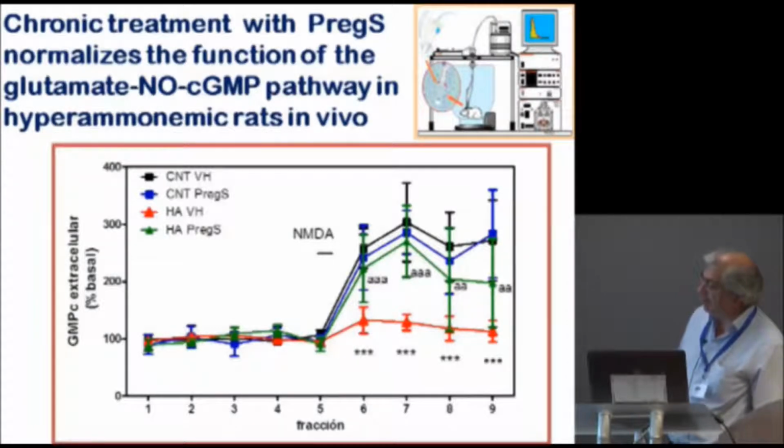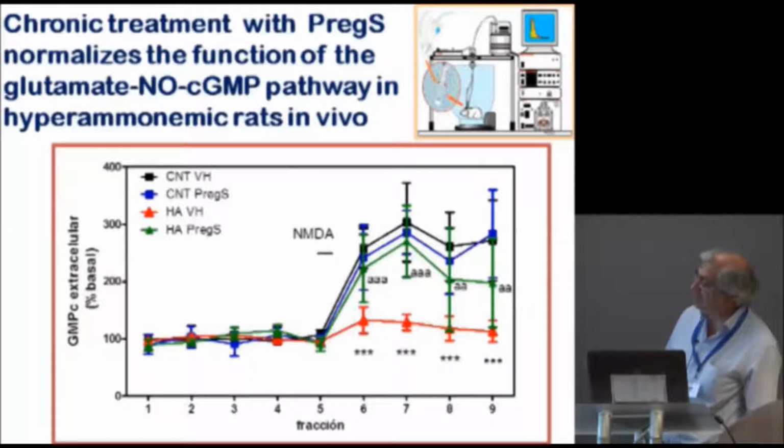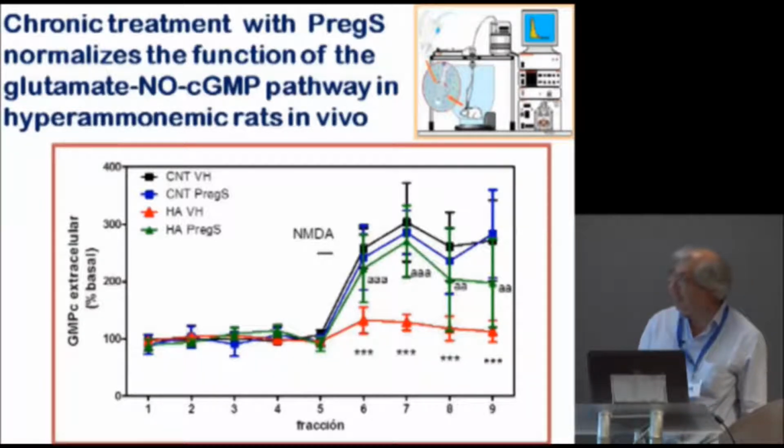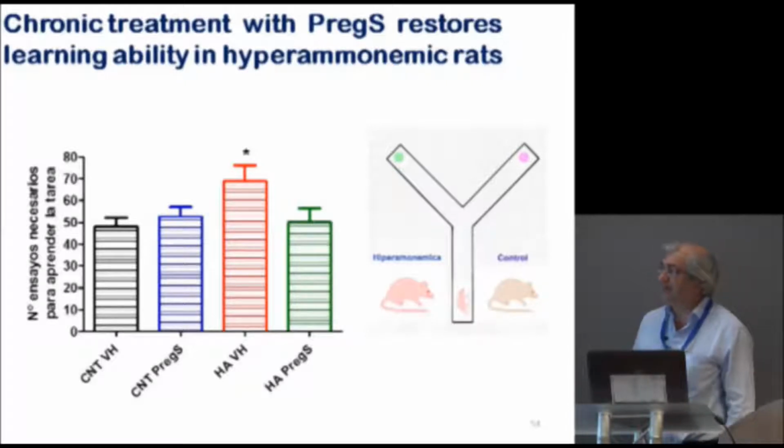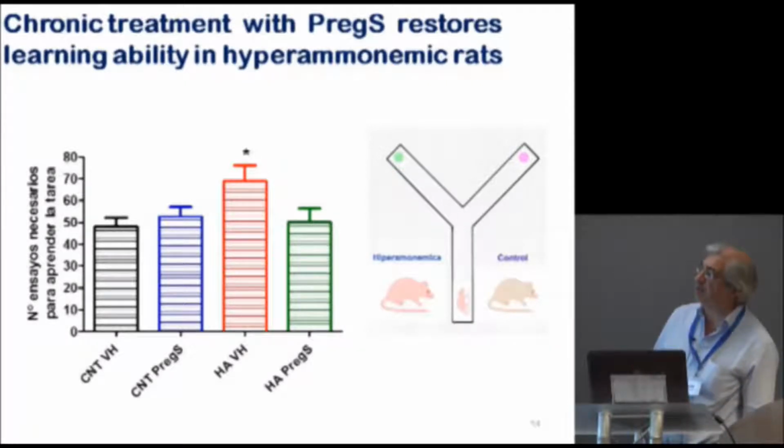This is the pathway in hyperammonemia. And this is in hyperammonemic rats with pregnenolone sulfate. This restores the function of the pathway and also restores the ability to learn the Y maze task. Rats with hyperammonemia need more trials than control to learn, and pregnenolone sulfate restores the function of the pathway and